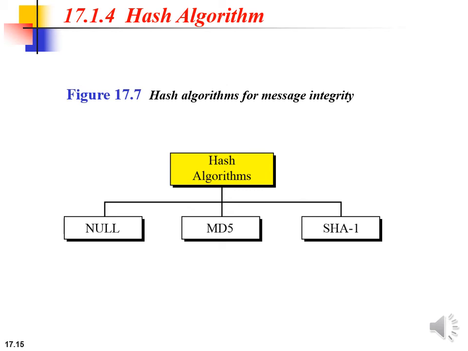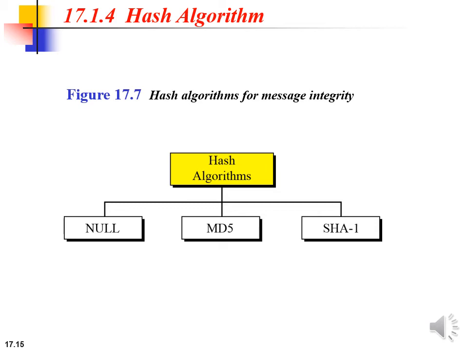The next topic is hash algorithm. SSL uses hash algorithms to provide message integrity, that is message authenticity. Three hash functions are defined: null, MD5 and SHA-1. Null simply says that two parties may decline to use any algorithm. In this case there is no hash function and message authenticity is not achieved.